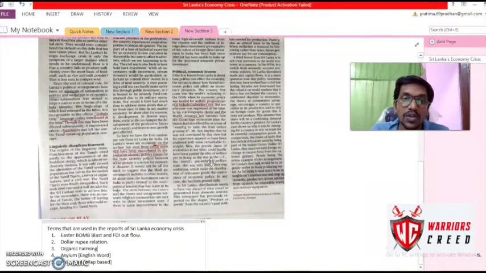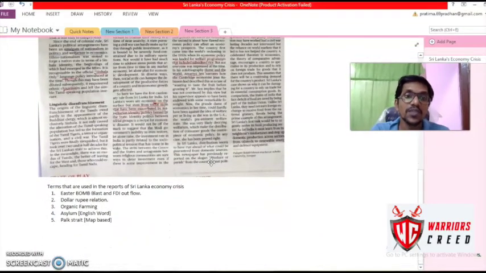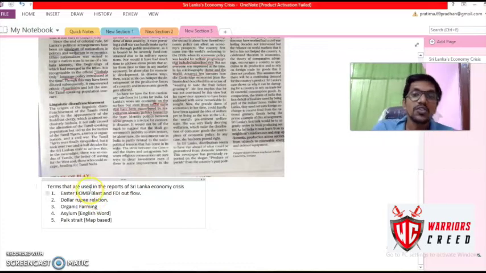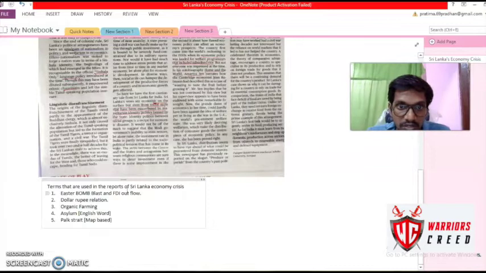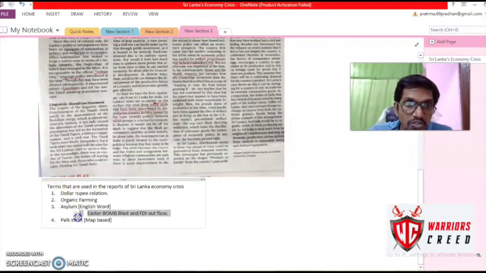At the same time, what else can we do? Let me tell you certain things. These are the terms that were used most extensively while describing the Sri Lankan economic crisis.